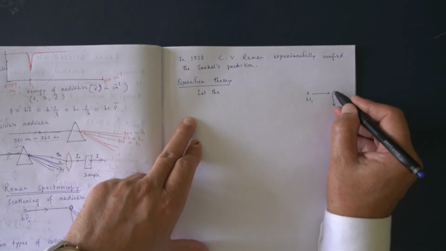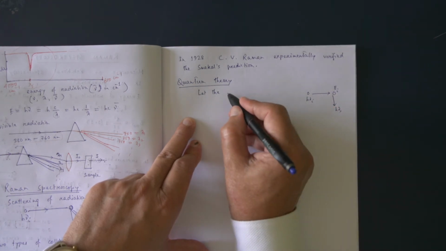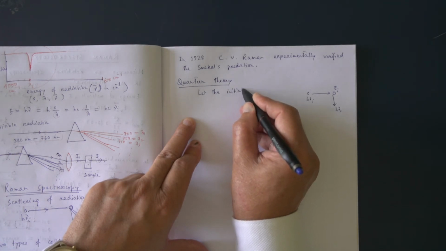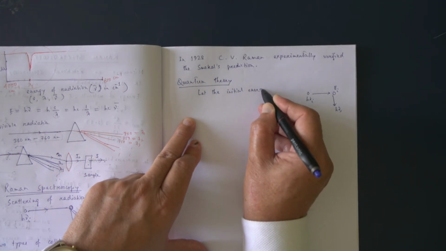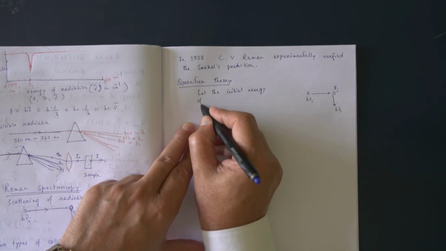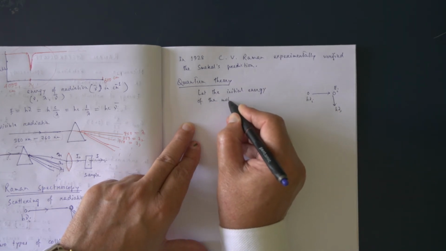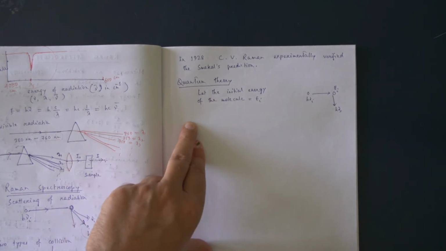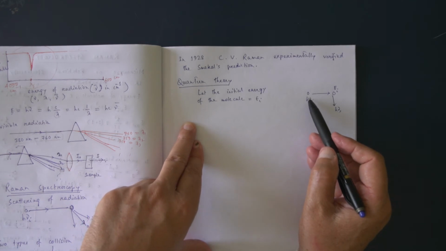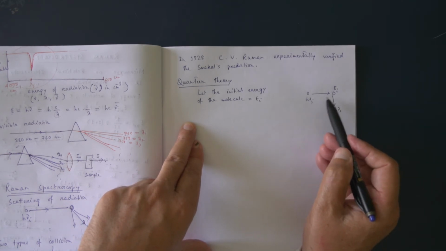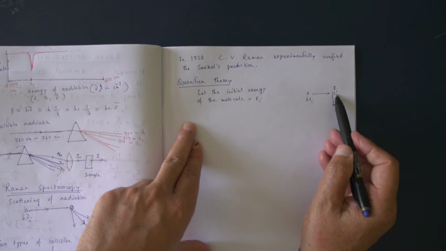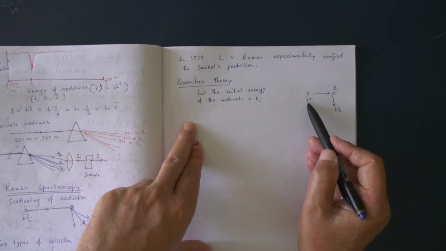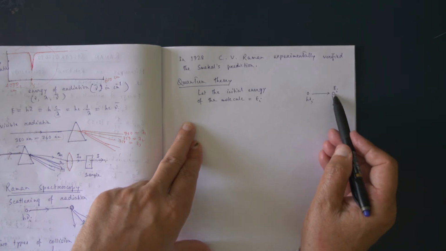Let the initial energy of the molecule be EI, and the photon with energy h nu I strikes the molecule.